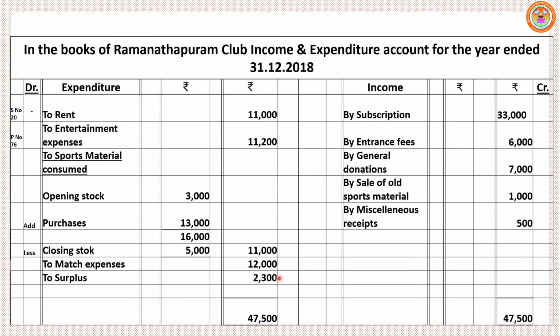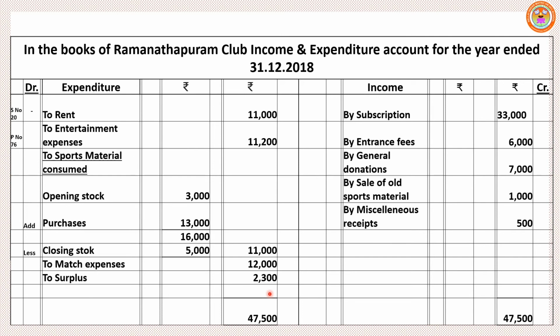Take the difference between these two sides, expenditure and income side. So we got a surplus, that means income is more than the expenditure. So we got a surplus of 2,300. This will be written as the answer, surplus, balancing figure, 2,300.